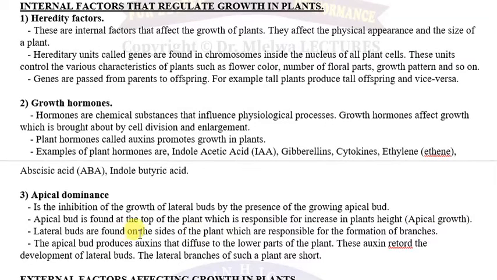Lakini lateral buds are found on the sides of the plant, which are responsible for the formation of branches. So lateral bud ni yale matawi ambayo yanakuwa yanatoka kwenye mmea. The apical bud produces auxins that diffuse to the lower parts of the plant.